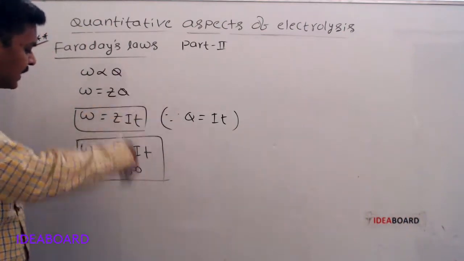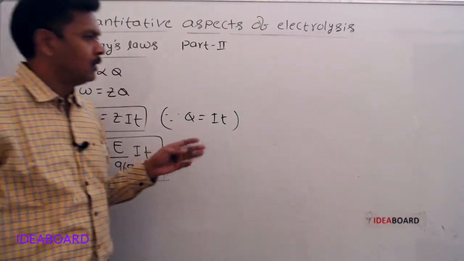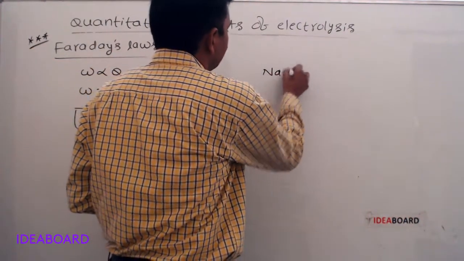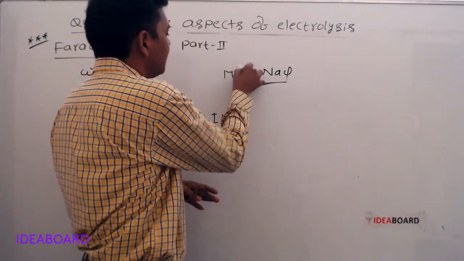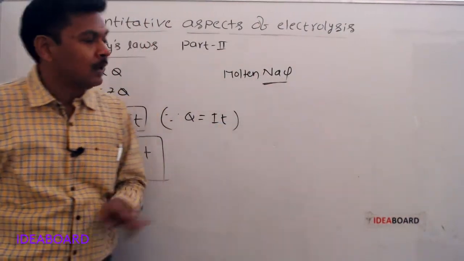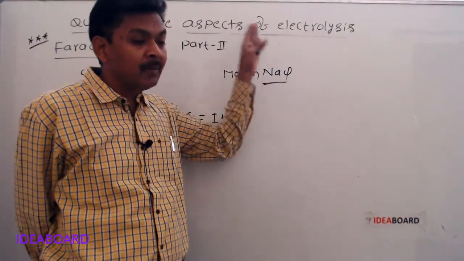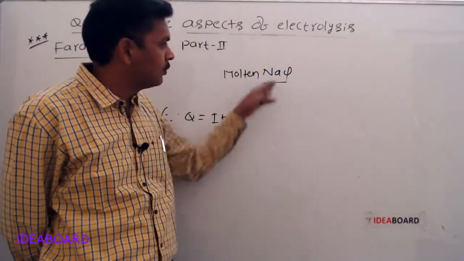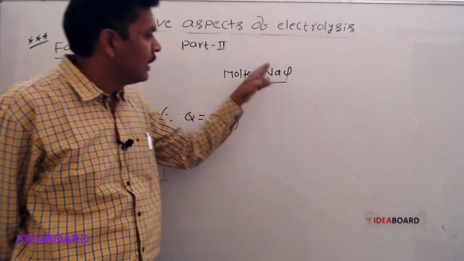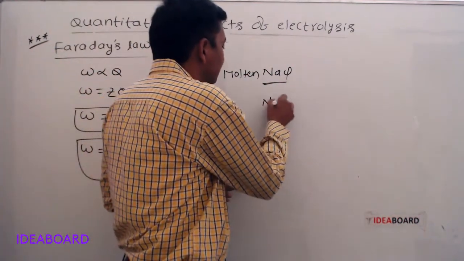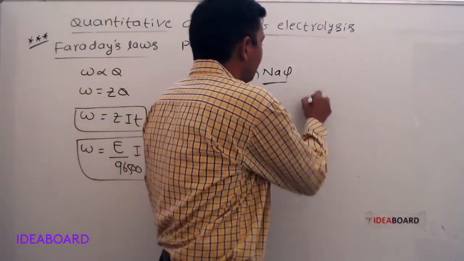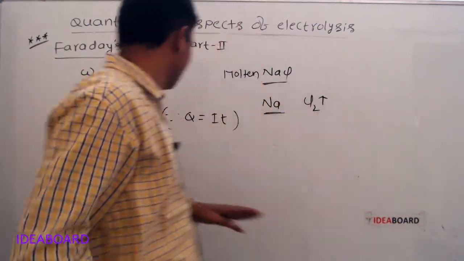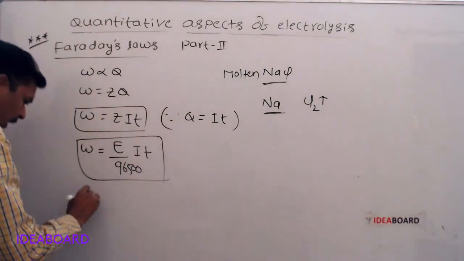If a gas is liberated at the electrodes, suppose we take molten sodium chloride. During the electrolysis of molten sodium chloride, at the cathode sodium metal will be deposited. At the anode chlorine gas will be liberated. So for gases, the same formula we can write.